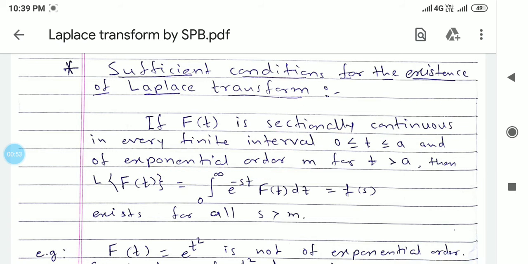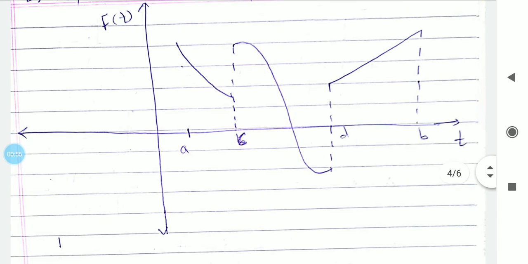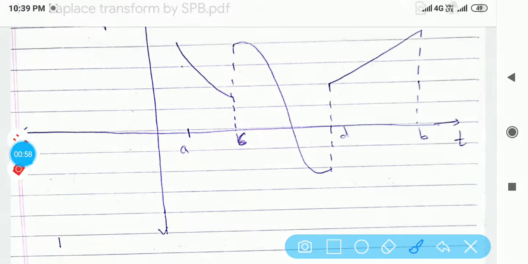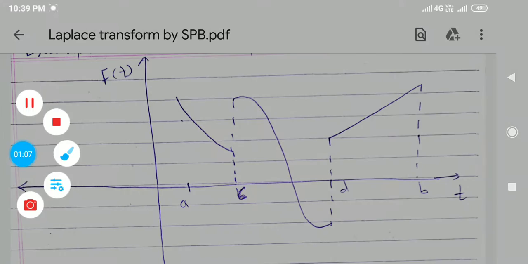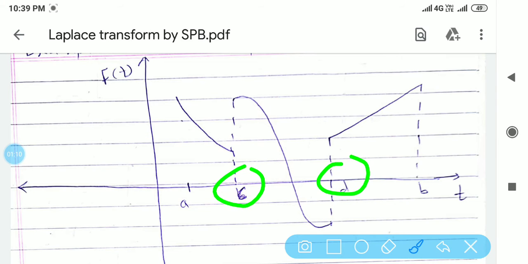What is the meaning of a sectionally continuous function? Let's see this figure. This function is defined on the interval a to b. At points c and d, what can we say about the continuity of this function? At c, the left hand limit is this value and the right hand limit is this value. So the left hand limit is not equal to the right hand limit, so this function is not continuous at c. Similarly at point d, the left hand limit is this one, the right hand limit is this one, so this function is not continuous. But on this section, this function is continuous.